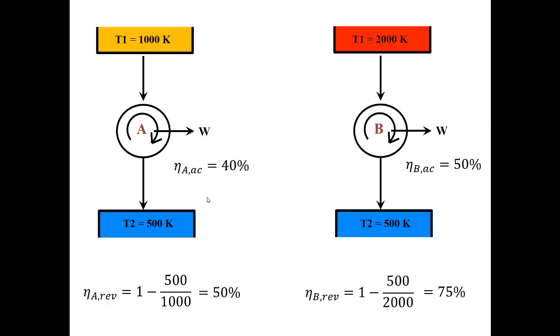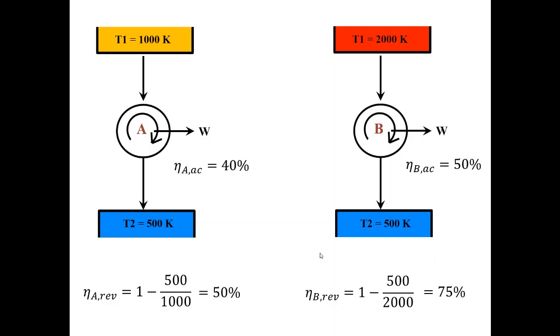So actual heat engine A running on an actual cycle gives 40% efficiency, while running on a reversible cycle it would give 50%. Similarly, B is practically giving 50% efficiency, but if B was running on a reversible cycle, it would give 75%. So now you need to rethink which one is better.